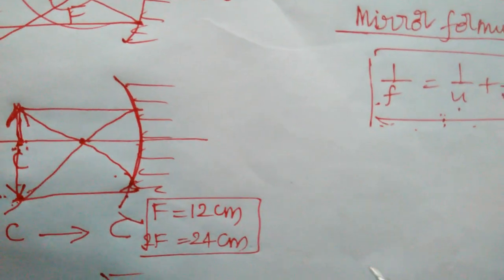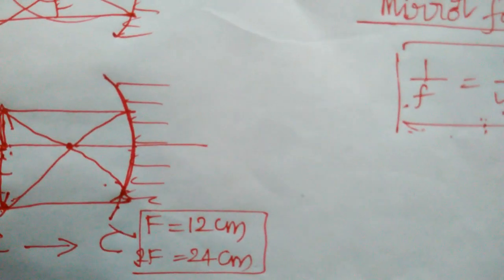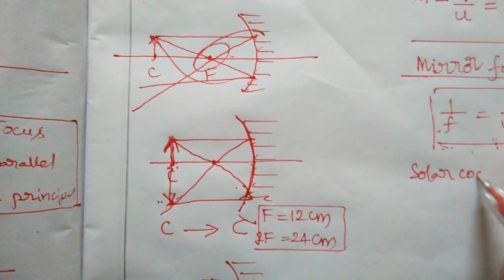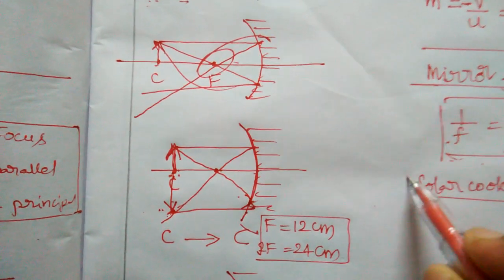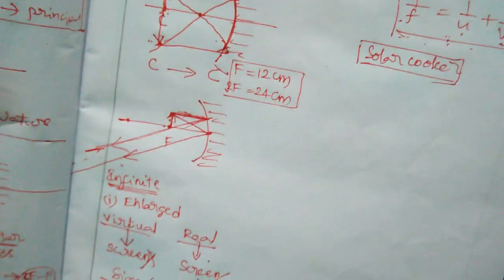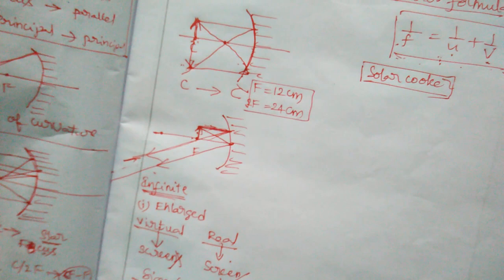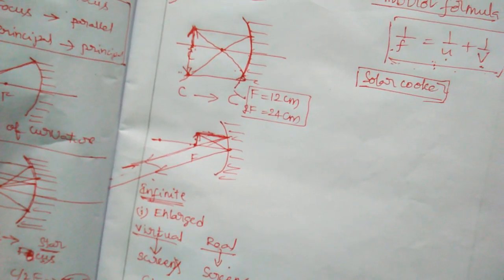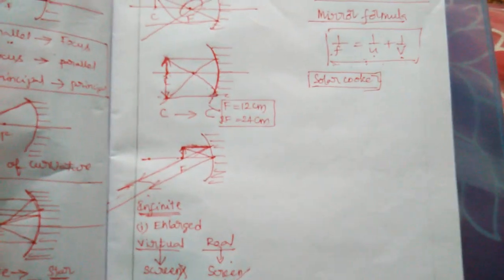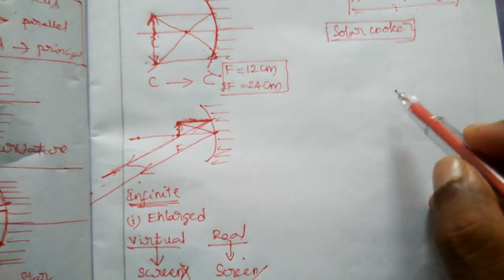So the last and final one, solar cooker. Okay, as per the textbook you have to learn only one thing, that is the solar cooker. This solar cooker you know very well. We will take isosceles triangles, and all those isosceles triangles are arranged like a circle, and their center point must be at the focus.